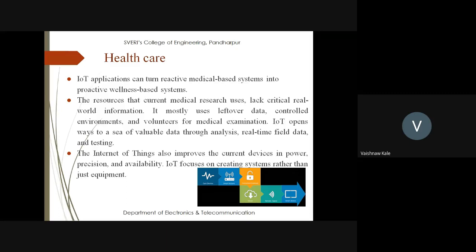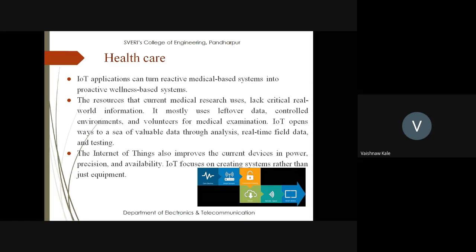The resources that current medical research uses lack critical real world information. It mostly uses leftover data, controlled environment, and volunteers for medical examination. So you can get that critical information of the patient back so that you can examine it. IoT opens ways to a sea of valuable data through analysis, real-time field data, and testing.